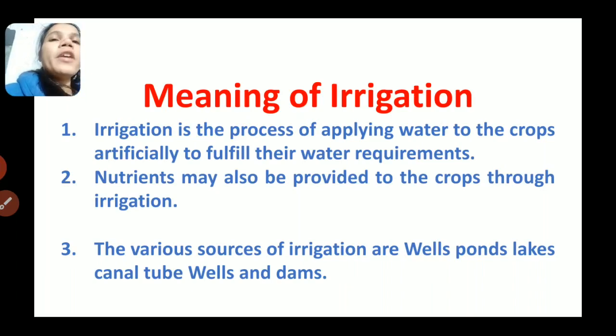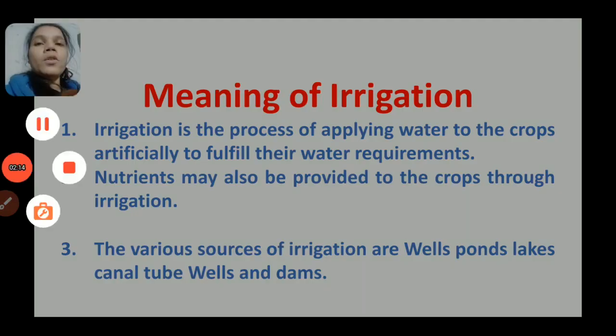Irrigation is the process of applying water to the crops artificially to fulfill their water requirements. Nutrients may also be provided to the crops through irrigation. The various sources of irrigation are wells, ponds, lakes, canals, tube wells, and dams. These are the means of irrigation used to apply water to the crops.